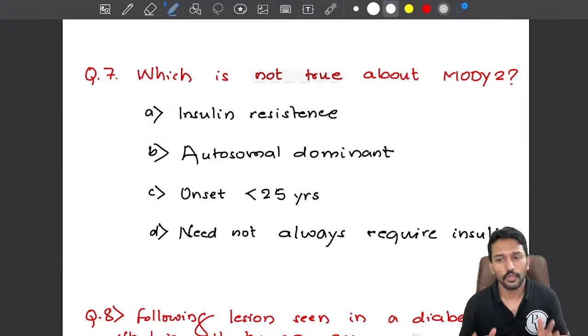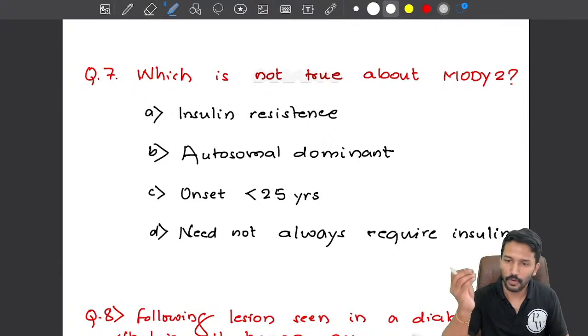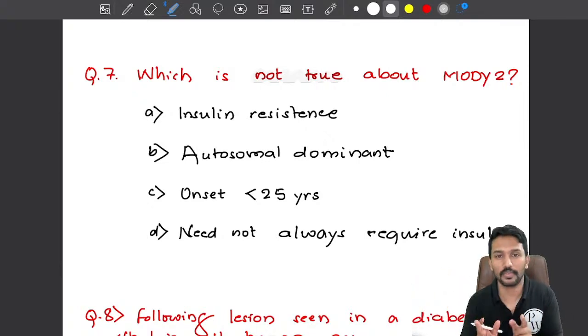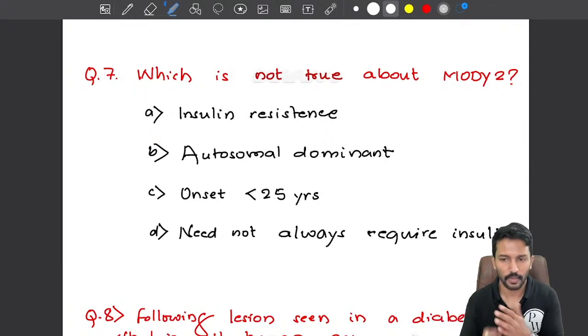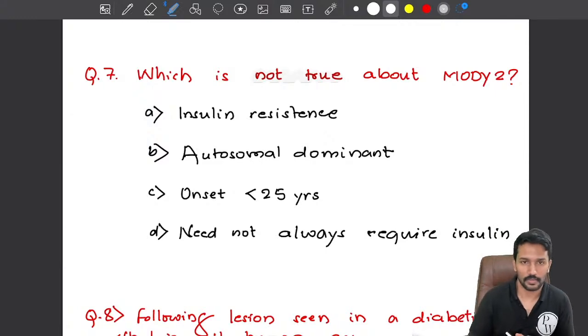So I have already told you this one point, right? Acanthosis nigricans plus diabetes is equal to what? Type 2 diabetes. Simple, because insulin resistance is only seen in type 2 diabetes. In type 1, there is insulin deficiency. There is no question of insulin resistance, right? LADA is also a type of insulin deficiency. MODY has nothing to do with insulin resistance, right?